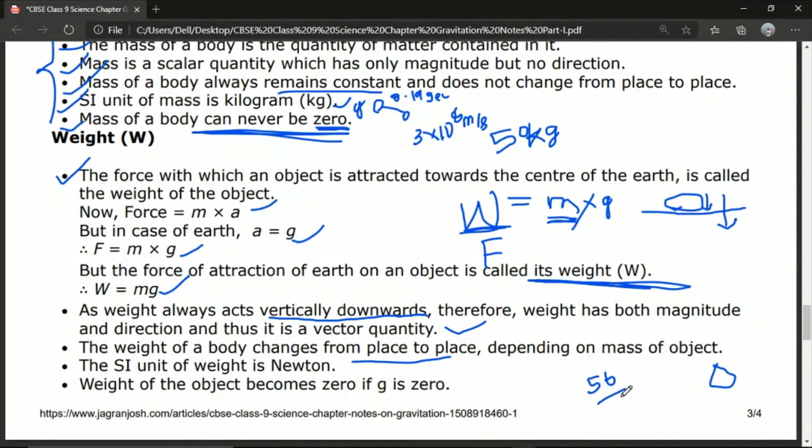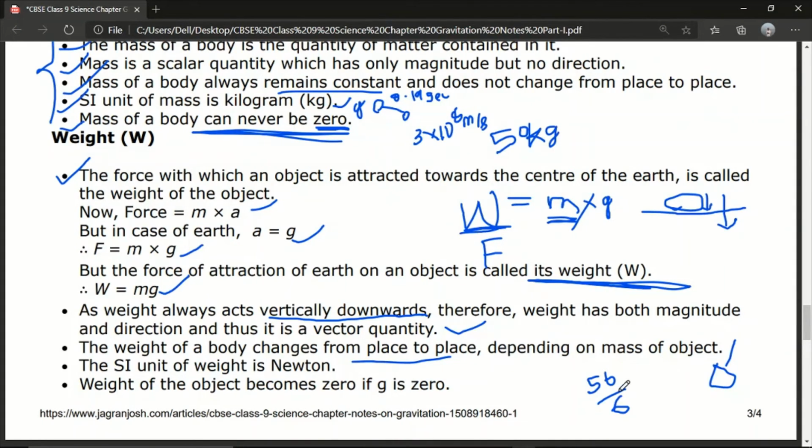On the surface of the moon, your weight will be divided by 6. It will be nearly equal to 9 or 10 kg on the surface of the moon. So you can see on YouTube videos that when any person goes to the surface of the moon, if he jumps, he will lift himself nearly 3 or 4 foot height.